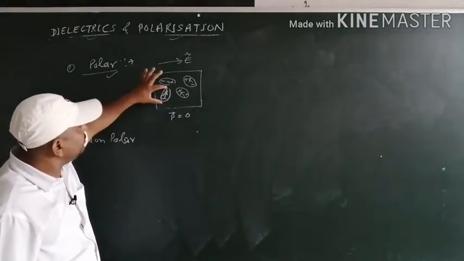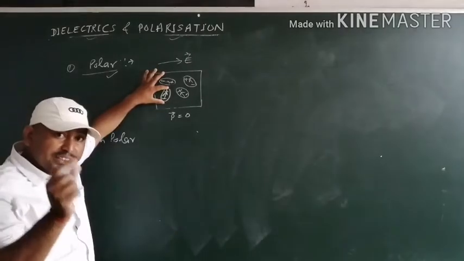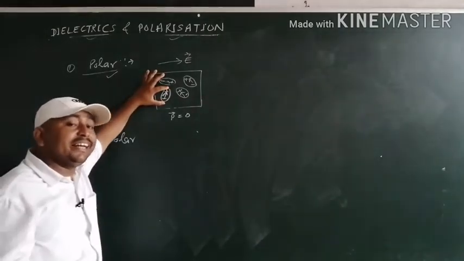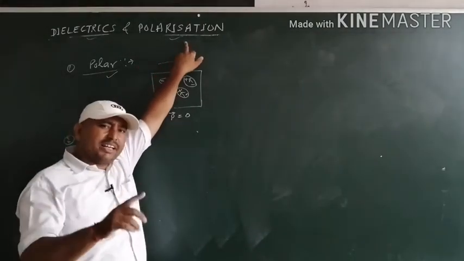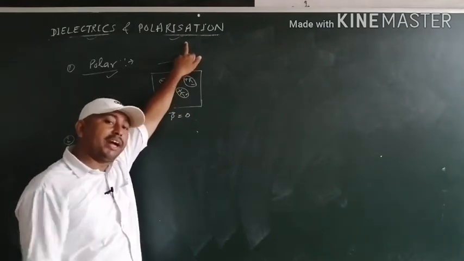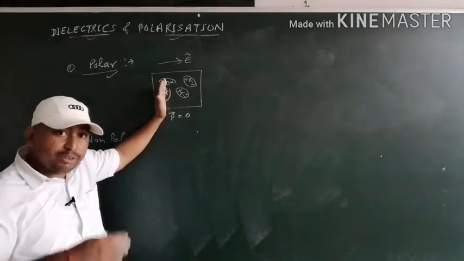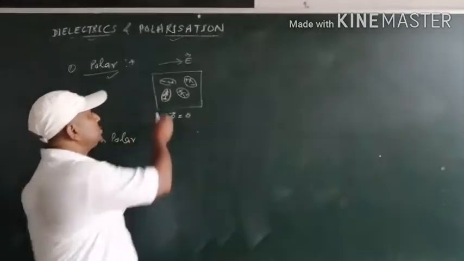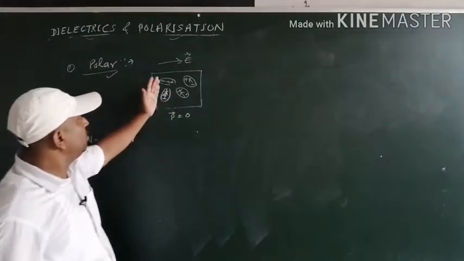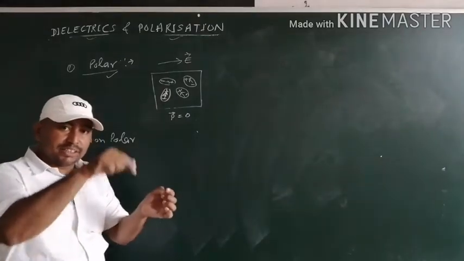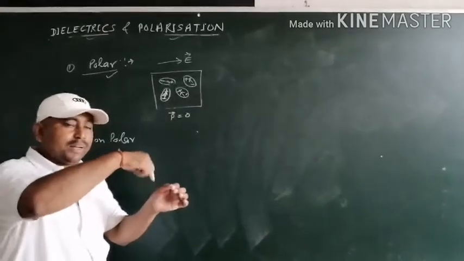We know that if an electric dipole is present in an external field, then it experiences a torque, and due to that torque, it can reorient its axis about the center of the line joining the positive and negative charges.